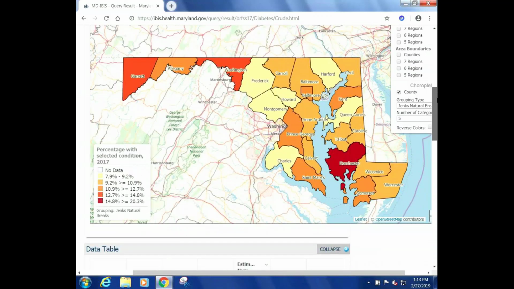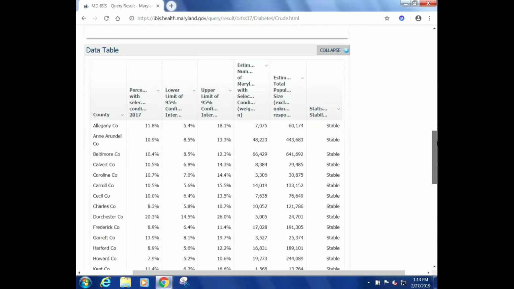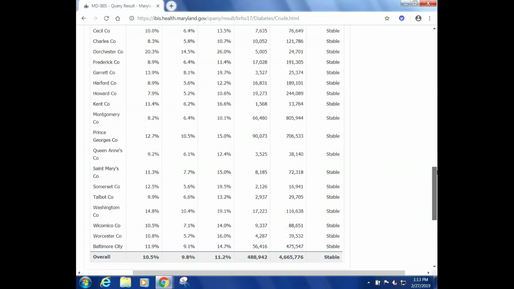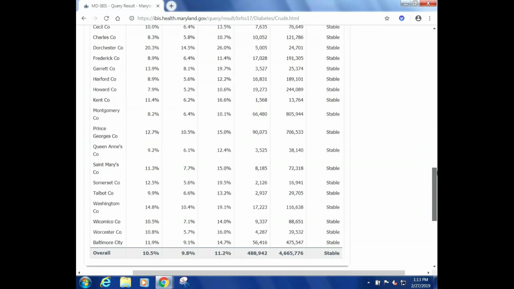But sometimes we need to use those numbers and download them and have them in a table. So if we scroll down on the screen, we'll see that we do have a table available. This table includes a row for every county in Maryland. And I would like to point out that Baltimore City is at the bottom of the list. So if you're looking for that in alphabetical order, you need to know that Baltimore City is handled differently. We also have an overall prevalence at the bottom. That is the overall statewide estimate for this condition. So in this case, this shows us that the statewide prevalence of diabetes in Maryland in 2017 was 10.5%.